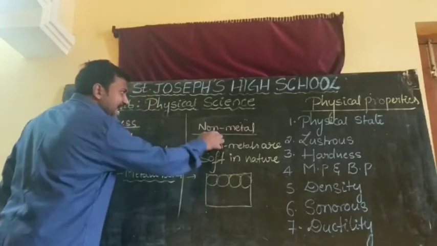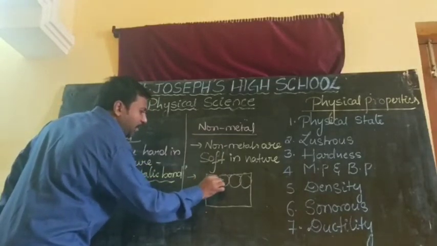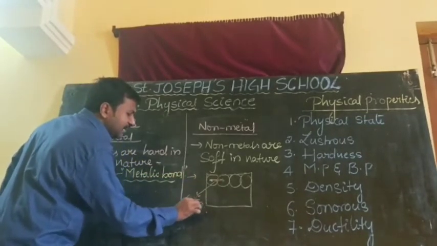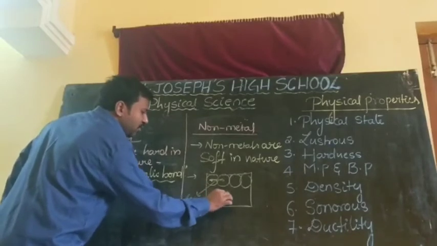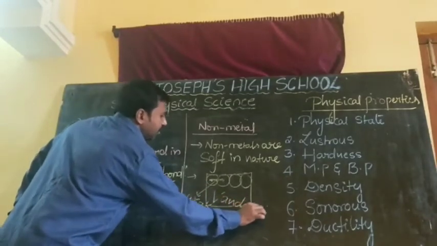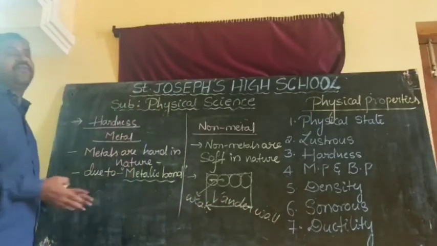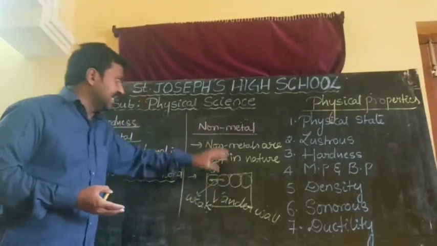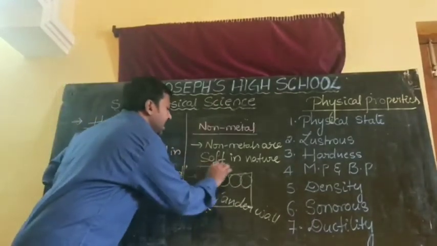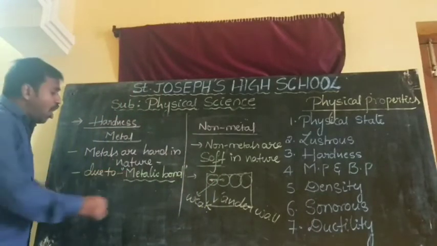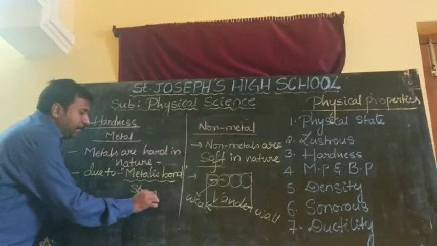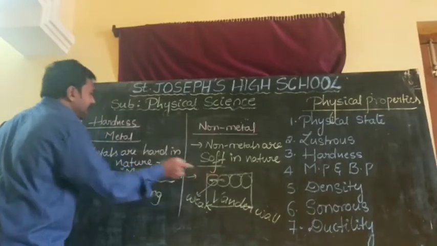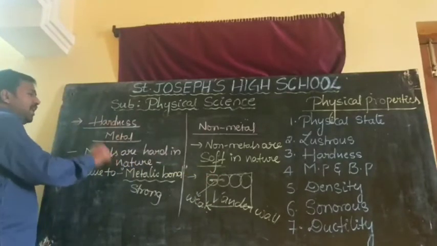In a non-metal, between particle to particle, weak van der Waals forces are available. Due to the presence of weak van der Waals forces, non-metals are soft in nature. Due to the presence of strong metallic bond between the particles, the metals are hard in nature.